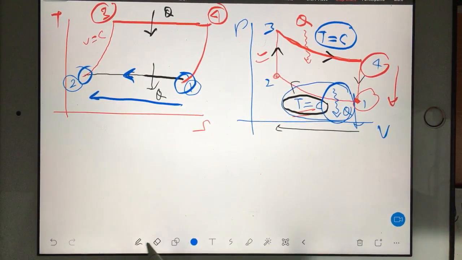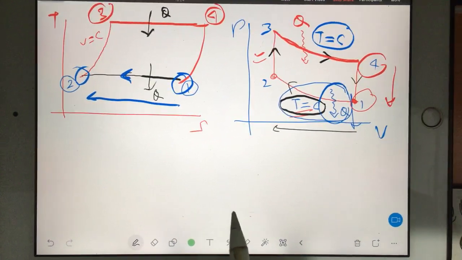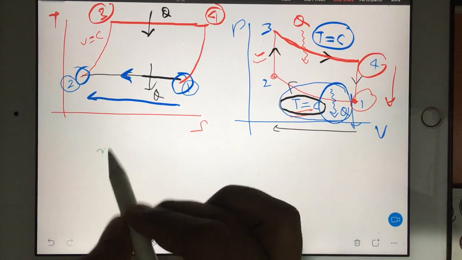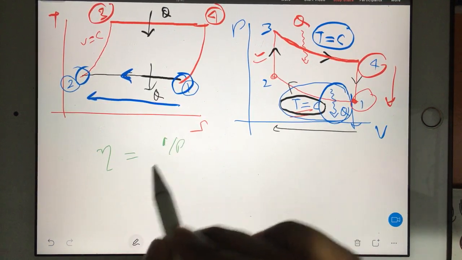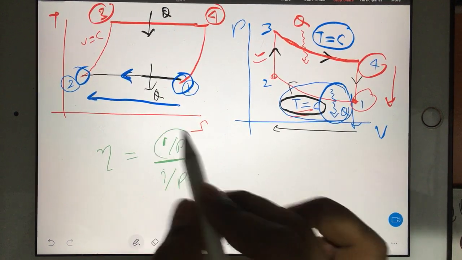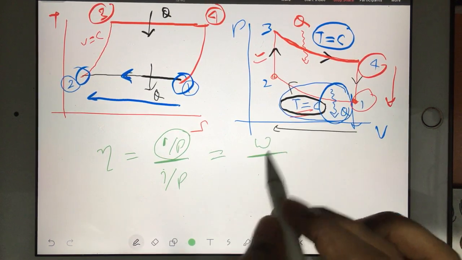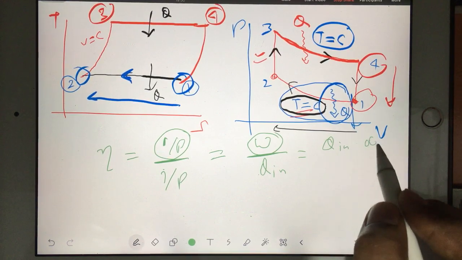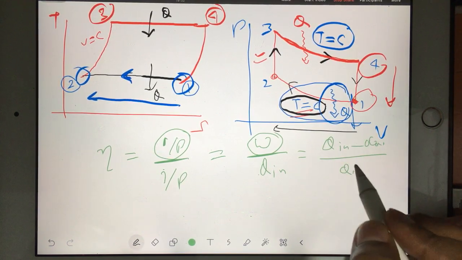So because entropy formulas should be ready, those 3 formulas. Now you can go for the efficiency. How to talk about efficiency? Efficiency is really very simple. Same, you have to go for eta. Eta is nothing but output divided by input. What is your output? Output is nothing but work divided by Q input. What is your work? Work is nothing but Q input minus Q output, divided by your Q input.